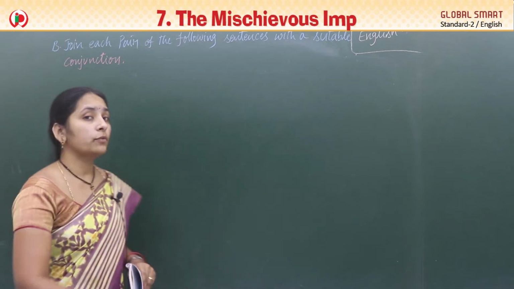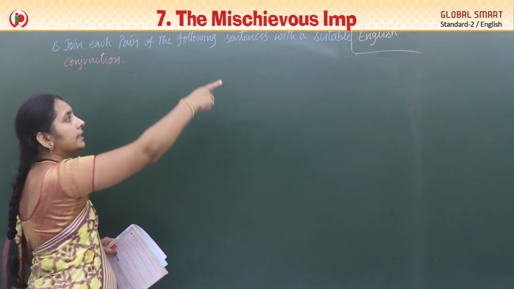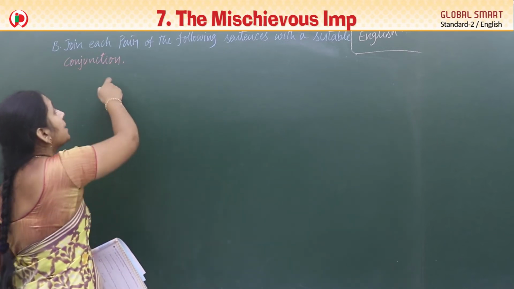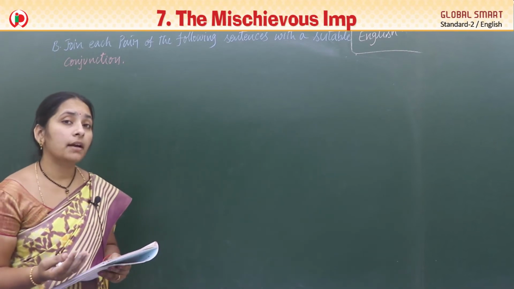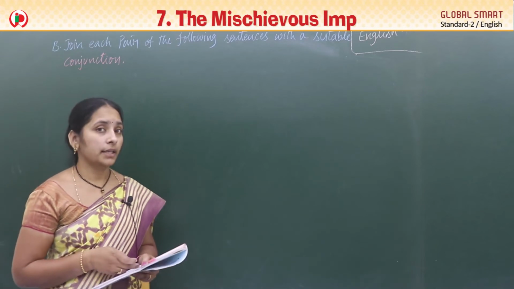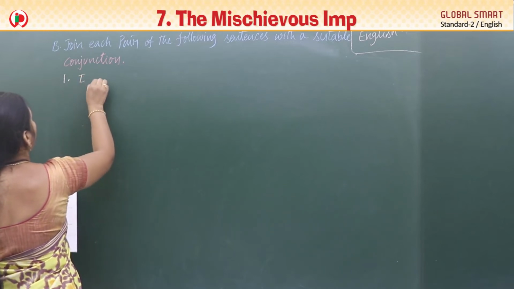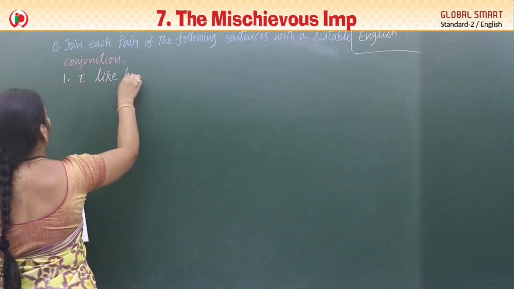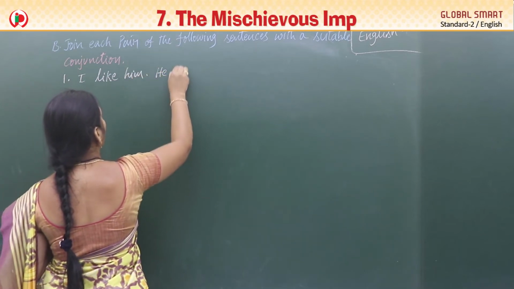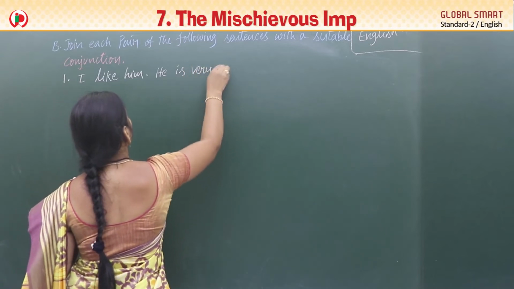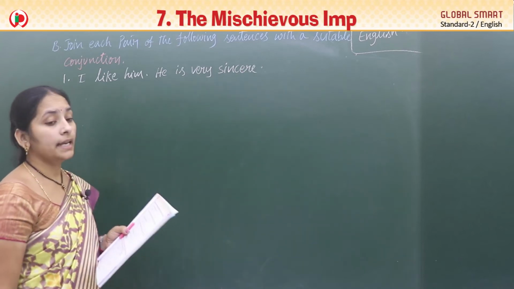Children, the next one we have: join each pair of the following sentences with a suitable conjunction. Here total 5 sentences are there. We should combine them with a suitable conjunction. You should try. First sentence I am writing. I like him. He is very sincere.